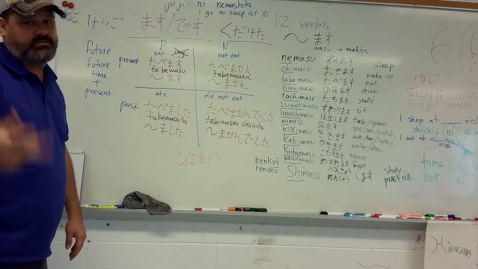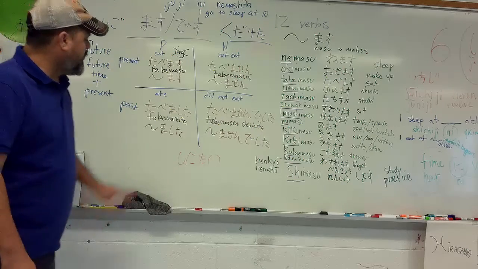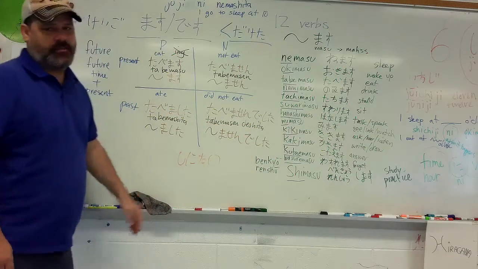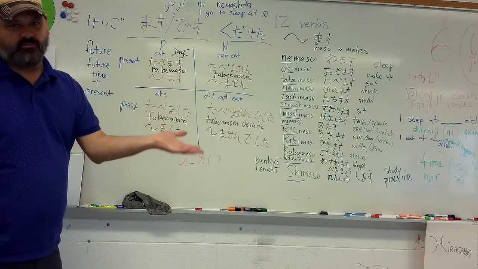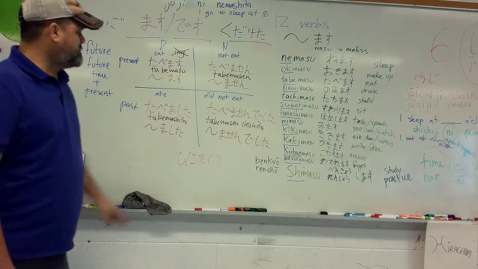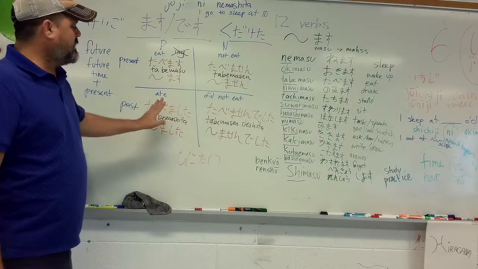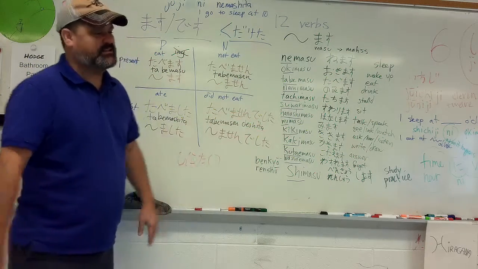And then the final one is 食べませんでした. So I didn't eat at whatever time, right? If you say, yesterday I didn't eat at 6 o'clock, 6時に食べませんでした.